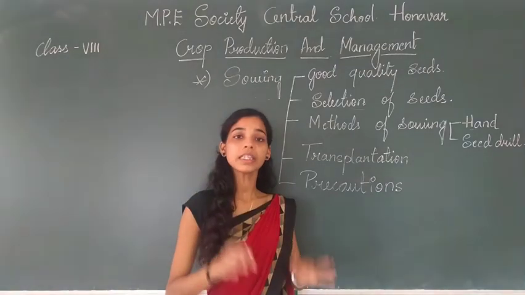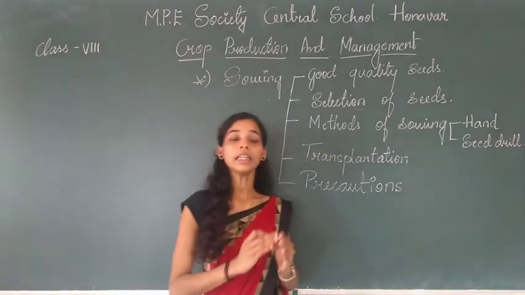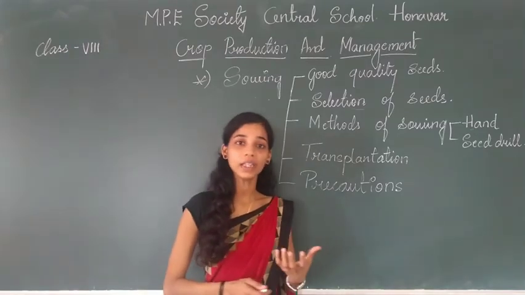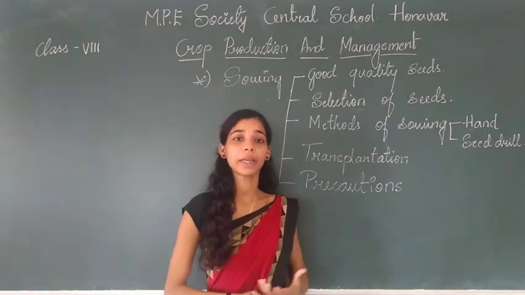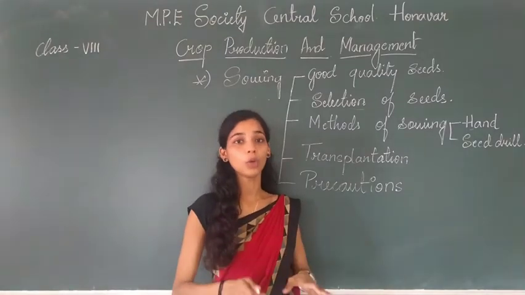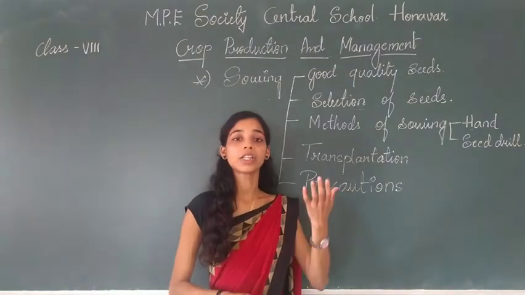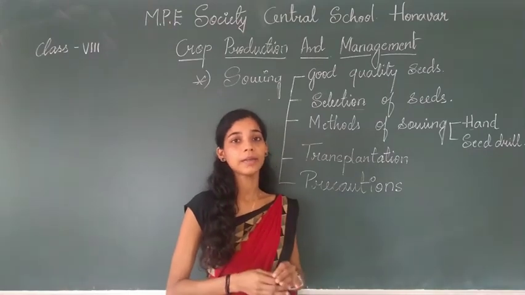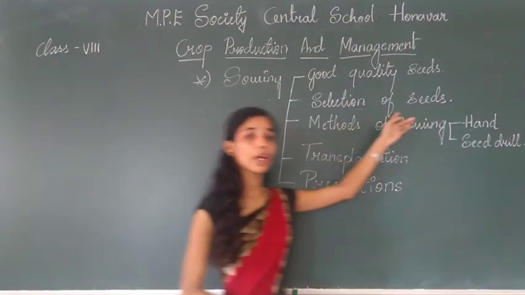So the seeds which sink down are the healthy seeds, and the seeds which are on the top are the unhealthy seeds. Why is it? It is because the healthy seeds are heavy and they sink at the bottom, whereas the seeds which are eaten up or damaged by pests are empty and hollow. So the seeds which are damaged, hollow and light start to float. The seeds which float on the top are unhealthy seeds, and those which sink below are the healthy seeds. So this is how the selection of the seeds is done.